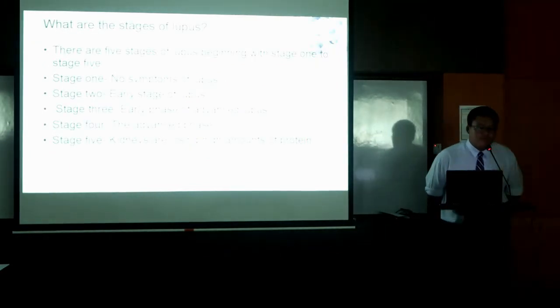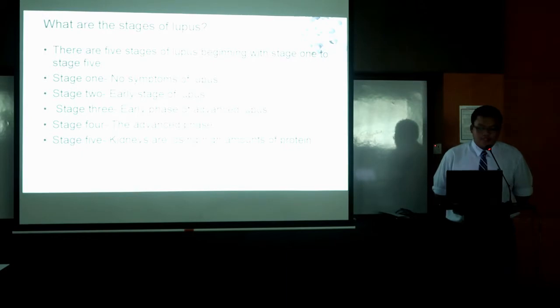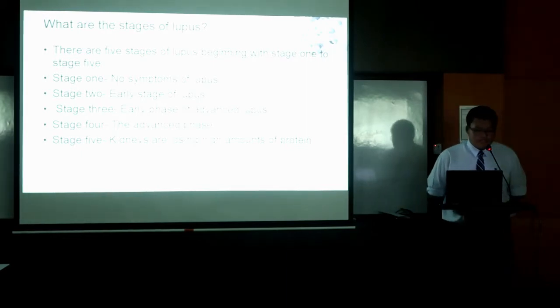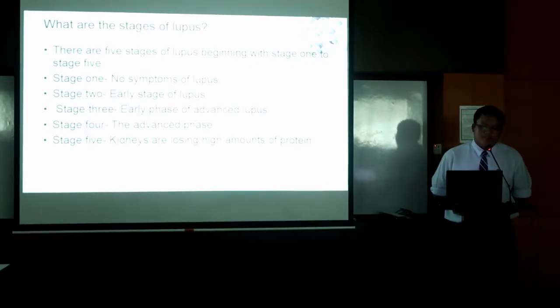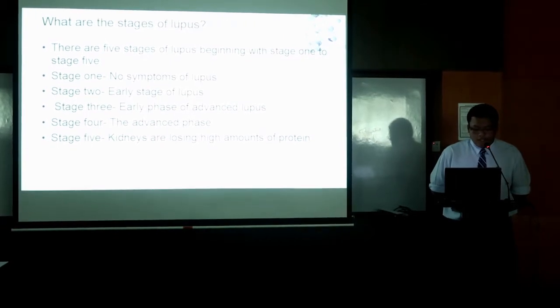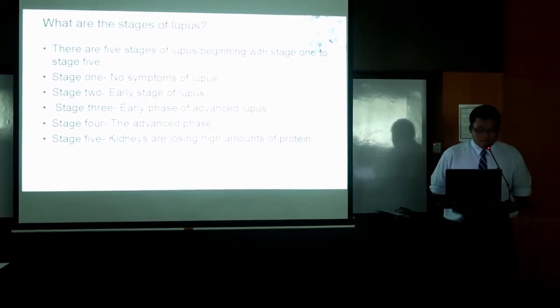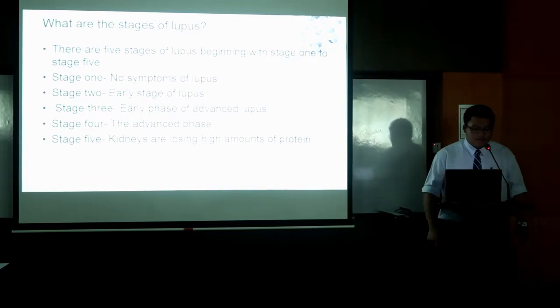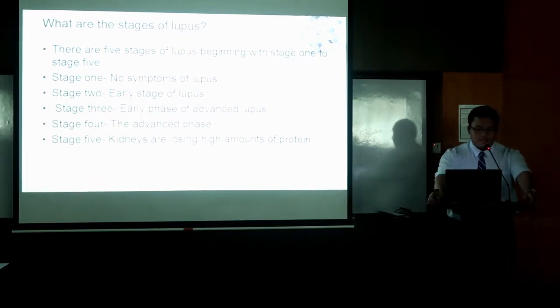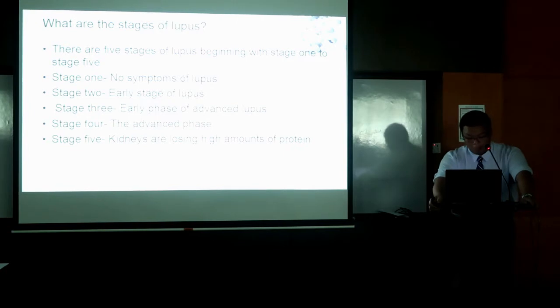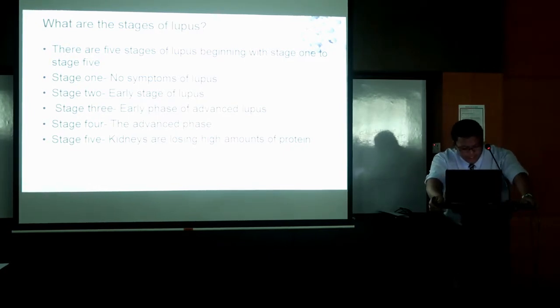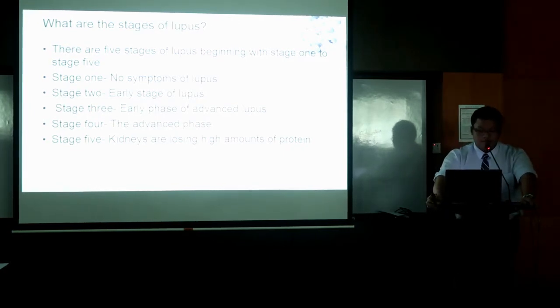What are the stages of lupus? Actually, there are 5 stages of lupus, beginning with stage 1 to stage 5. During stage 1, there is no symptom of lupus. During stage 2, it is the early stage of lupus. During this stage, patient experience mild symptoms and they can be treated with corticosteroid. Corticosteroids are the class of steroid hormone that are produced in the adrenal cortex of the vertebrates, as well as the synthetic analogs of these hormones.